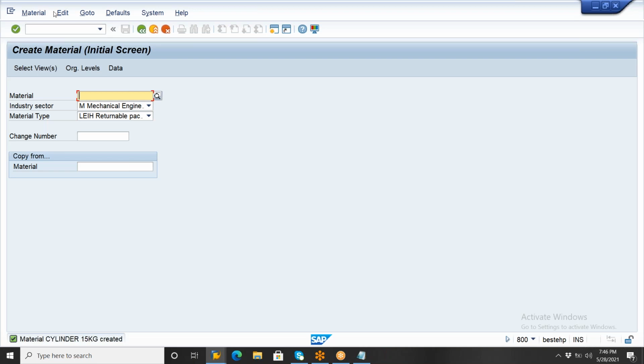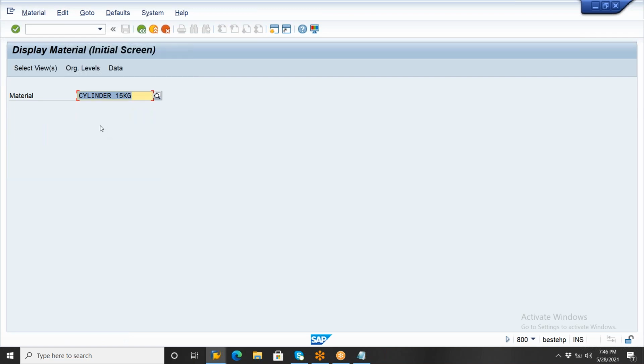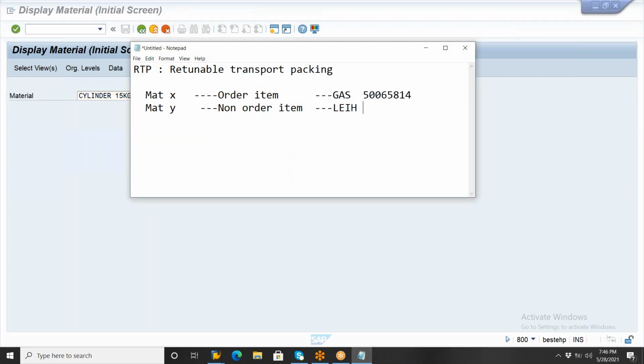So what is my RT packing material? RT packing material is like the cylinder. However you give the spacing and spelling, you need to give everything here, whatever your ABCD, you need to enter. Whatever spelling you maintain. So I created another material, that is cylinder 15 kg here. So this is the material. This is my gas and this is my cylinder code.